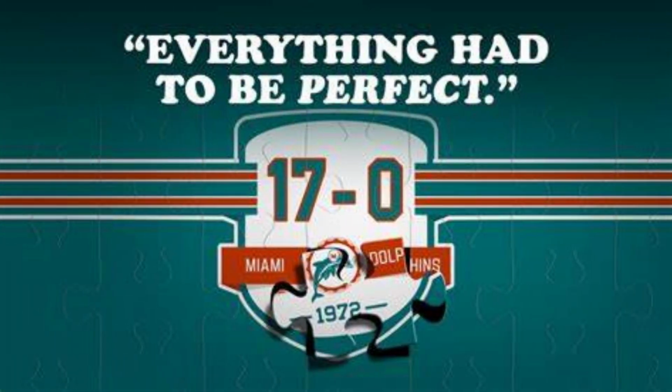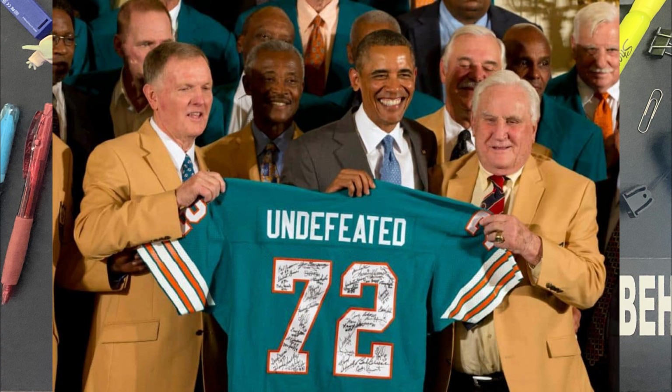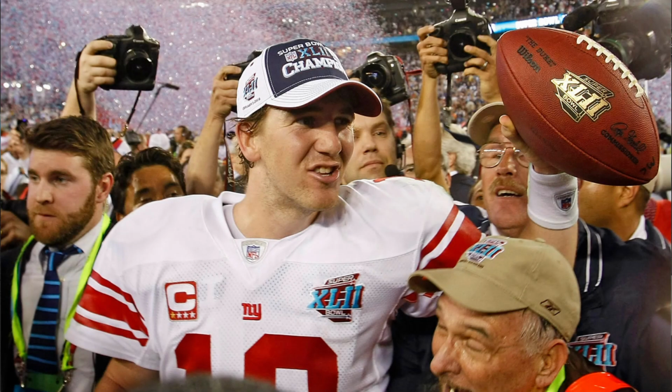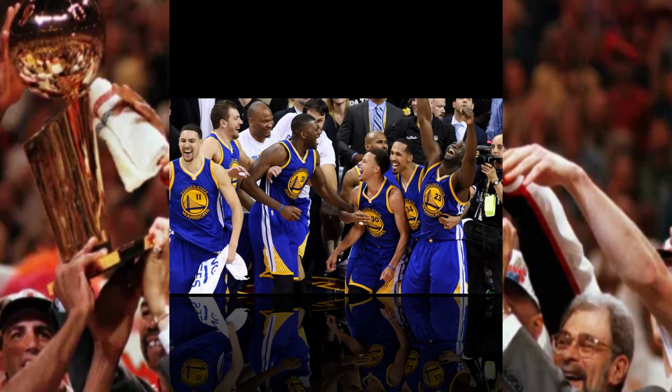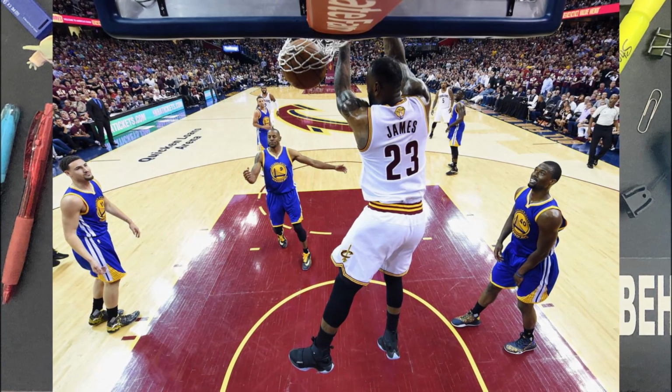Now, we've all heard about the Dolphins' perfect season back in 72, 17-0, including winning the Super Bowl. But more recently, we might remember the Patriots' perfect regular season, but losing to the Giants in a big game. Same thing with the domination of the Bulls team that won 72 out of 82 games, plus the Warriors years later barely breaking that record by winning 73 games but going on to lose to LeBron in the playoffs.